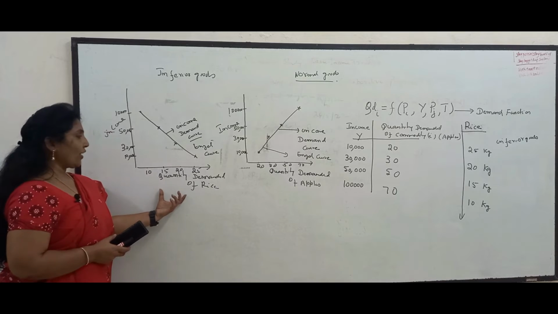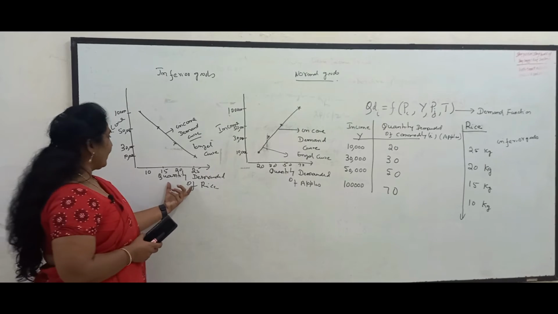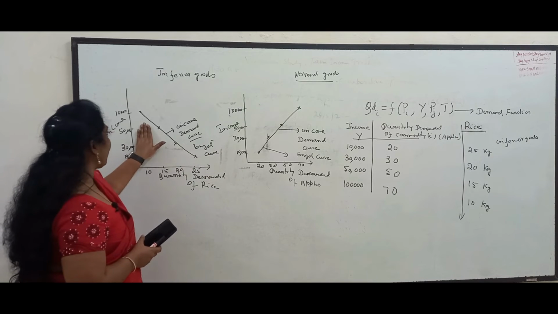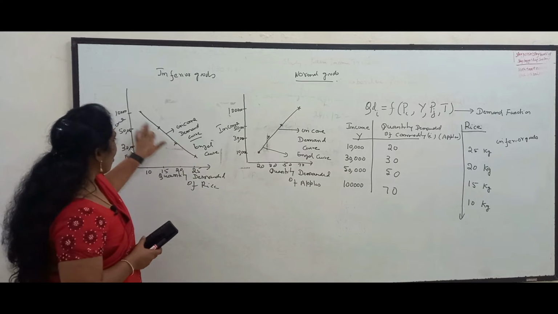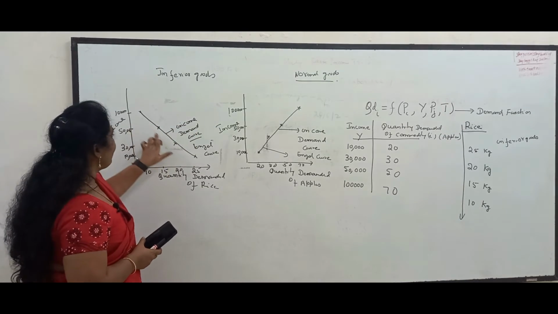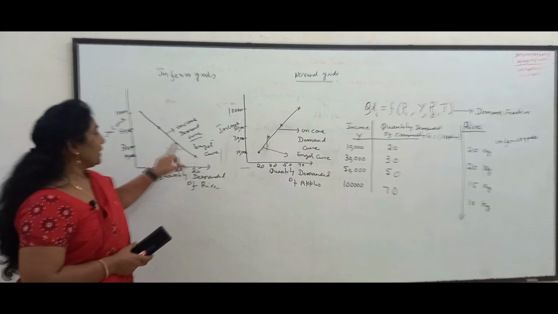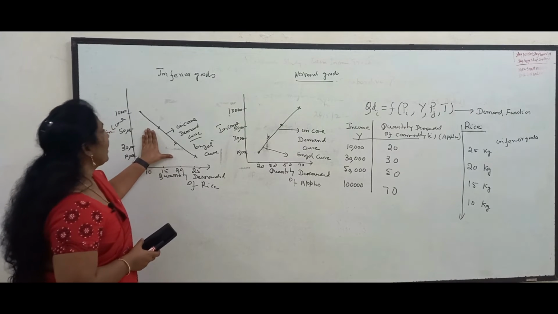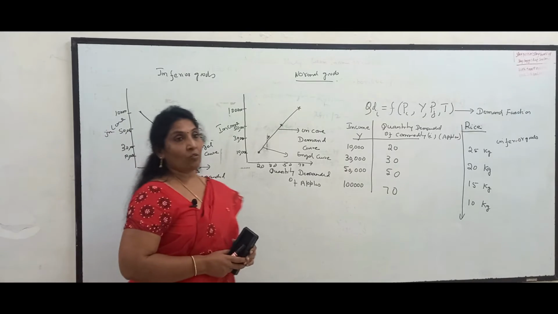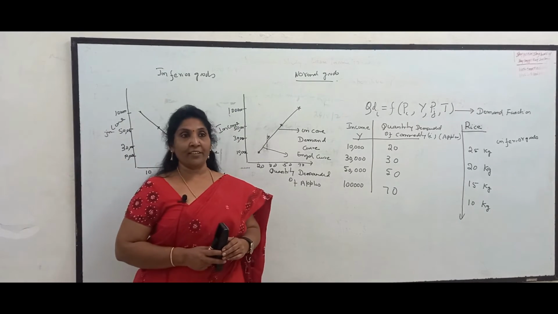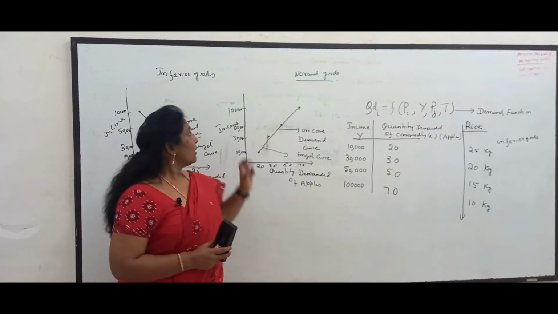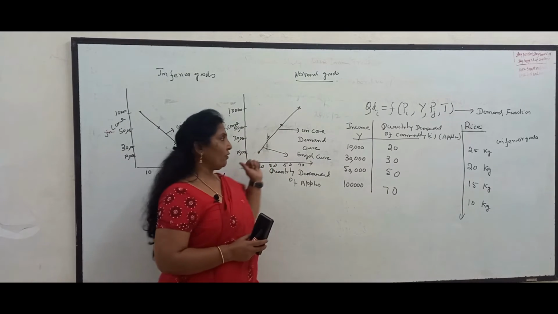I have taken quantity demanded of rice on the x-axis and income of the consumer on the y-axis, and the same is plotted. Then when we join the points, we get an income demand curve or Engel curve, which is downward sloping. The downward sloping Engel curve is for inferior goods. When as income increases, quantity demanded of the commodity decreases, that good will be termed as inferior good. So in this particular case, rice became an inferior good.